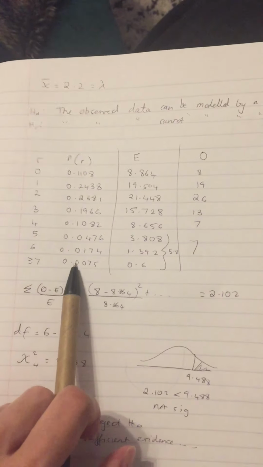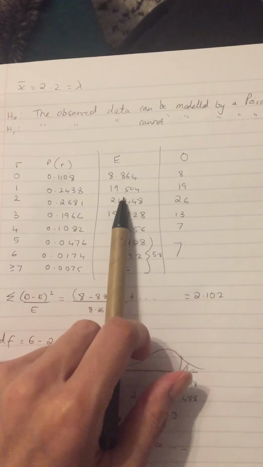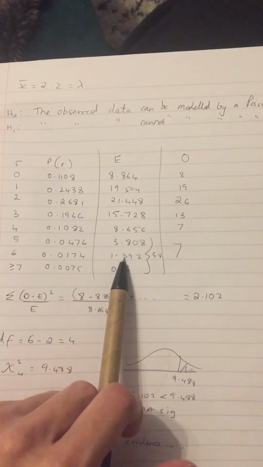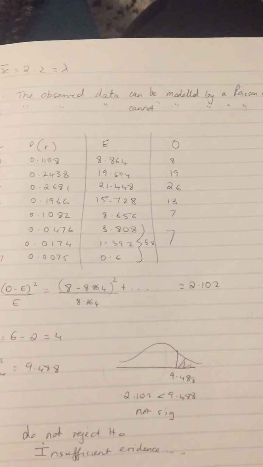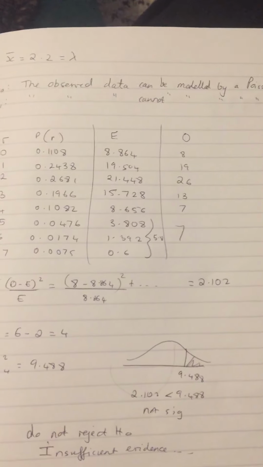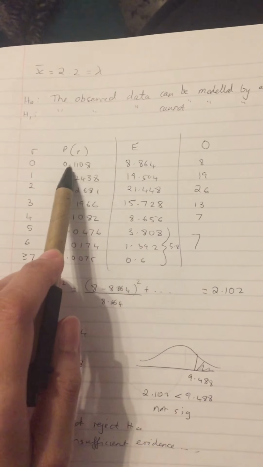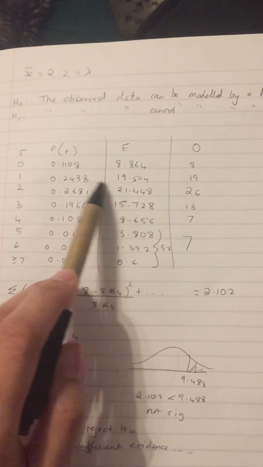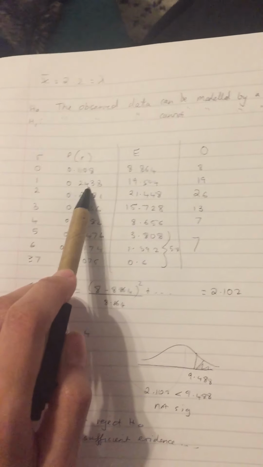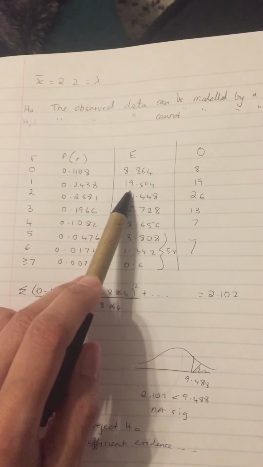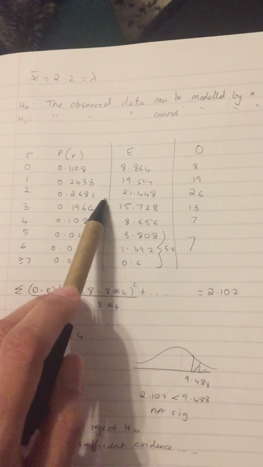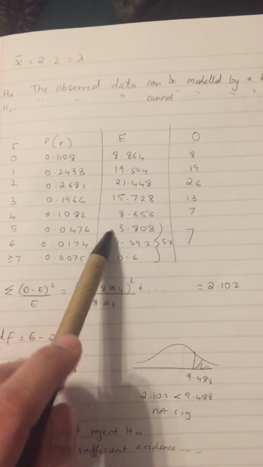Okay, and then to work out my expected values, I have done my total frequency, which was 80, and I've times it by the probability. So that's my first expected value, and I've done the same with the next one, 0.2438, times it by 80, you would get 19.504, and so on. Okay, so I've done it with all of them.